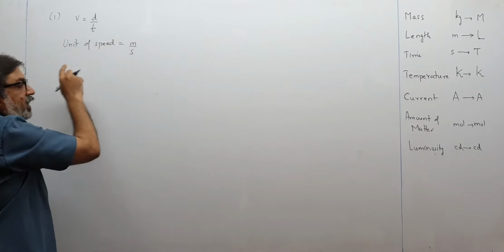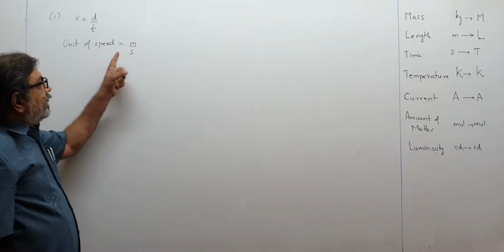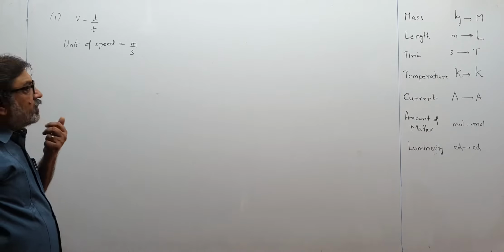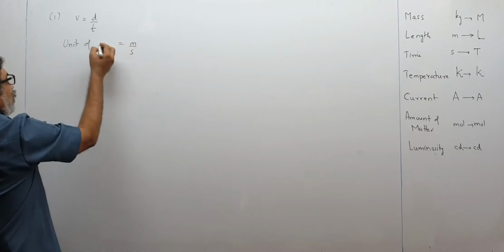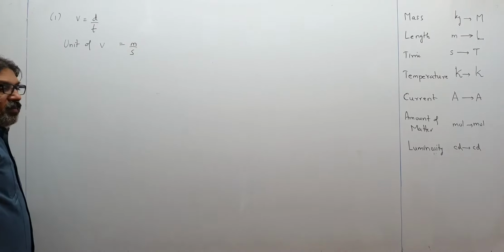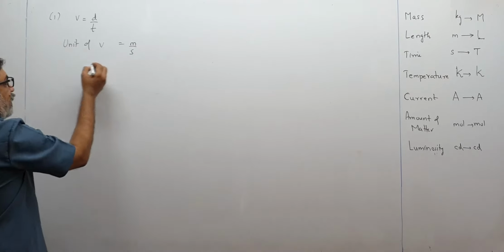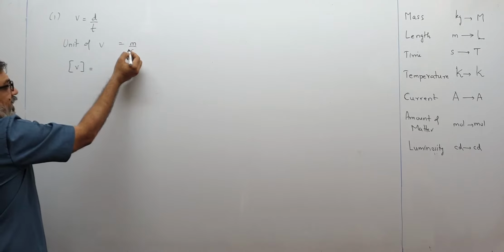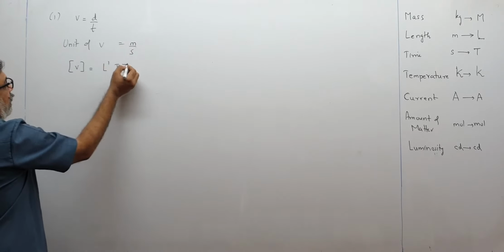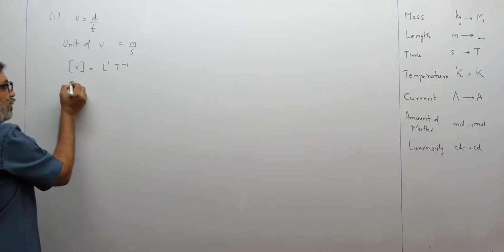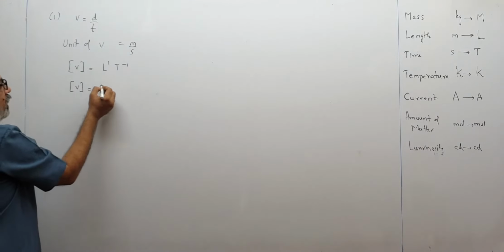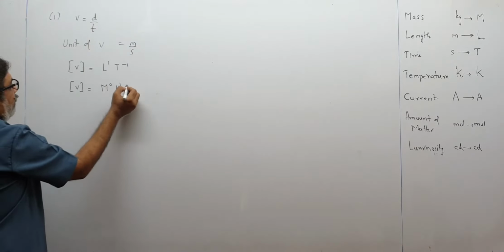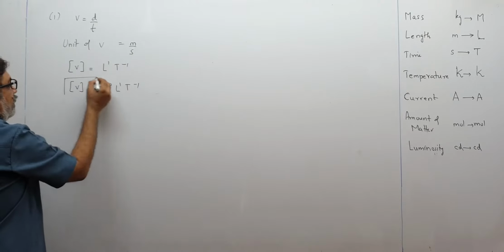Write the full sentence: unit of speed is meter per second, or unit of V is equal to meter per second. So from here you may write the dimensional formula for speed. Meter means length, L1 T minus 1. And because you did not include kilogram mass, you write M0 L1 T minus 1. This is the point.